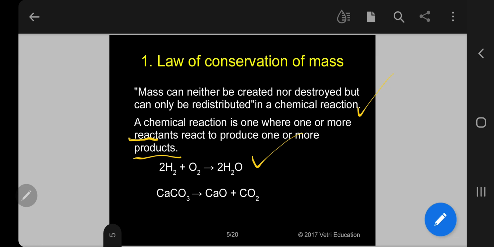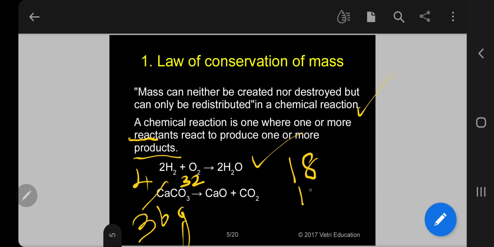Say for example, hydrogen atomic mass 1, so 2 into 2, 4. Oxygen, that is 32. So total is 36 gram. That is for the left side reactant mass. When you come to water, one water molecule is 18 grams, so two water molecules will give 36 grams.